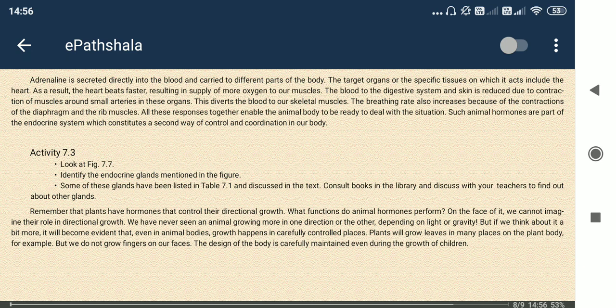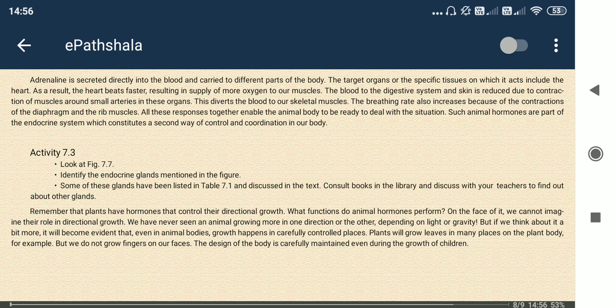It could be the pituitary gland that is present in our brain, the thyroid gland that is on the throat, and the adrenal gland that is on top of the kidneys. We have two kidneys, so over the top of each kidney there are adrenal glands.